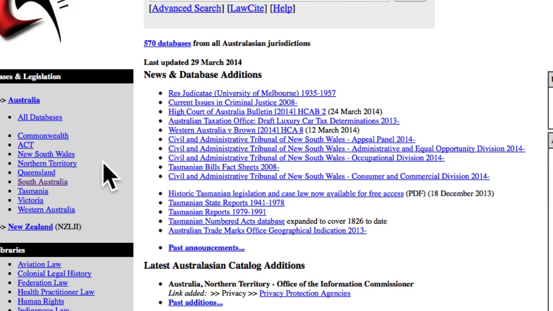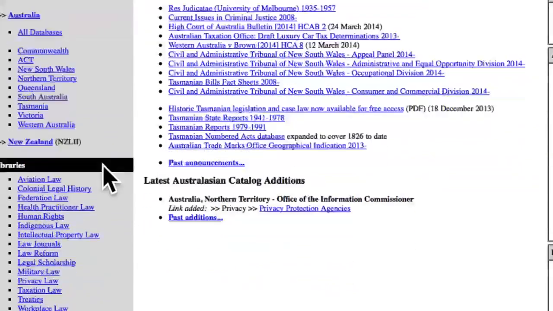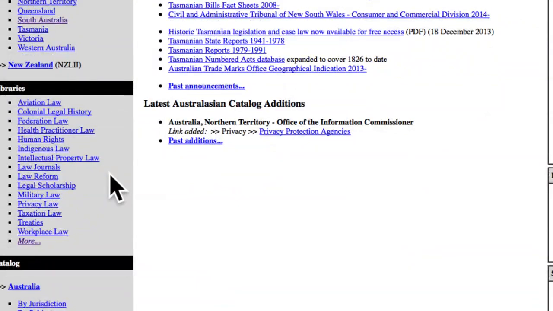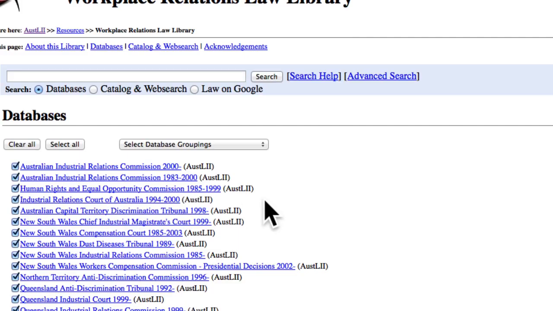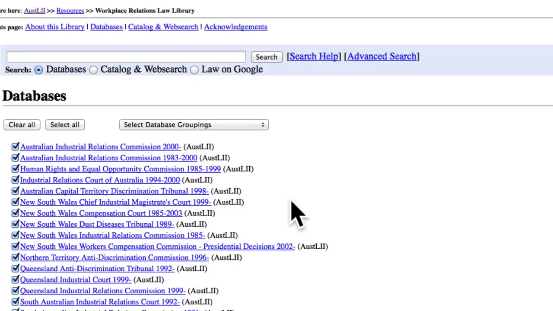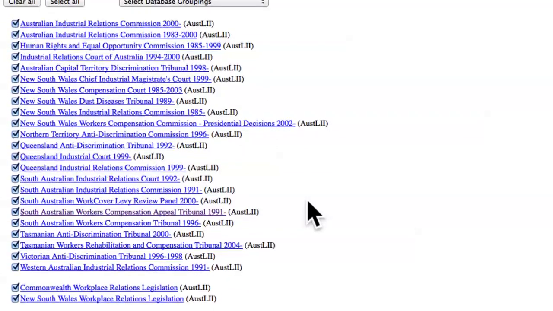You can look at all the databases, or just those. You can pick up New Zealand. There are very specific types of law available as well: military law, privacy law, taxation law, workplace law, but I don't think that workplace law covers anything other than industrial relations and that kind of thing.